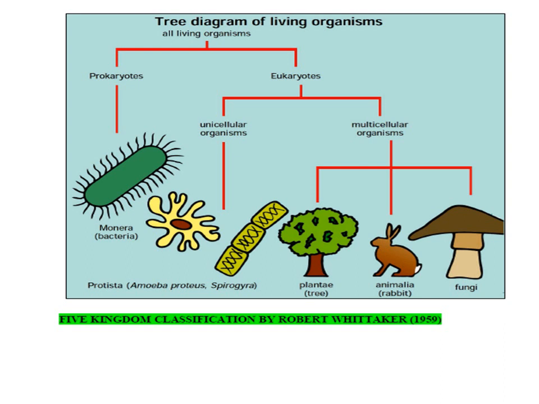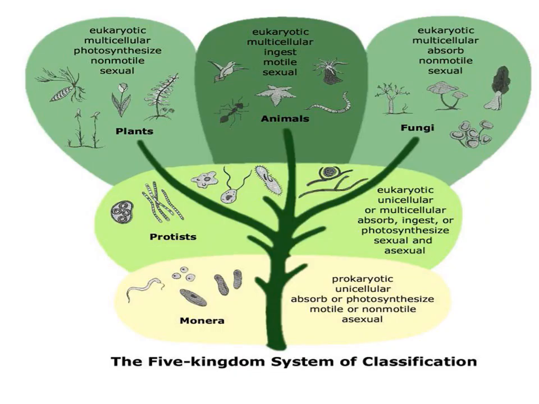So let's discuss this classification in detail now. This is the diagram giving you all the characteristic features of the five kingdom classification. As you can see, this is the flower diagram which was given by Whittaker only, and this is how he arranged the five kingdoms on the basis of complexity level. As we move upward, the complexity level increases. The level of organization increases.